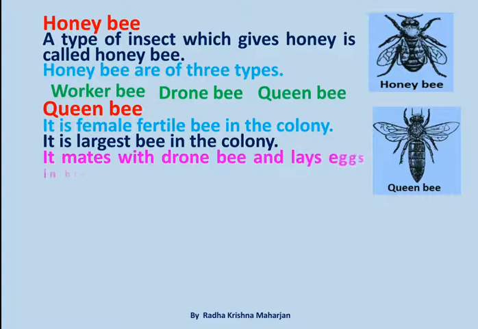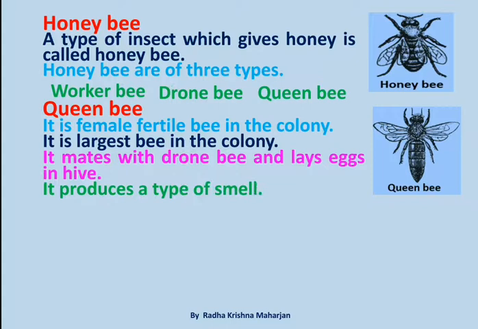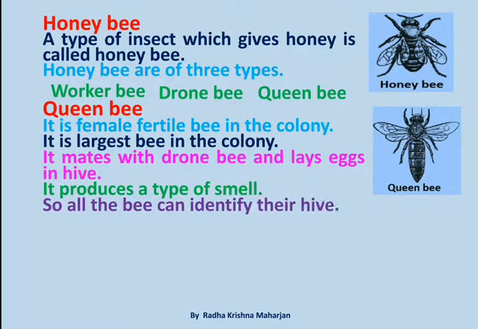It mates with drone bee and lays eggs in hive. It produces a type of smell so all the bee can identify their hive.